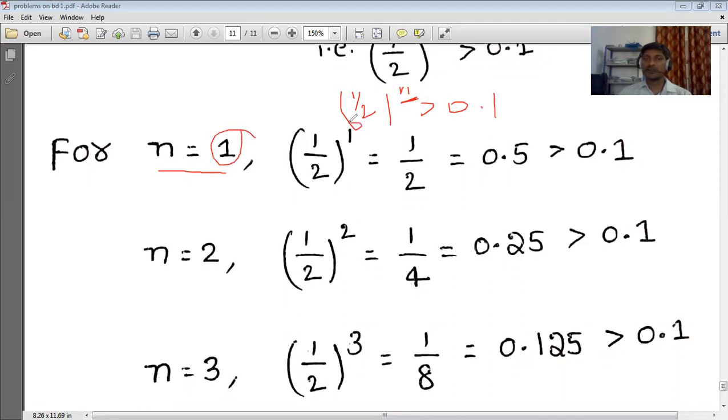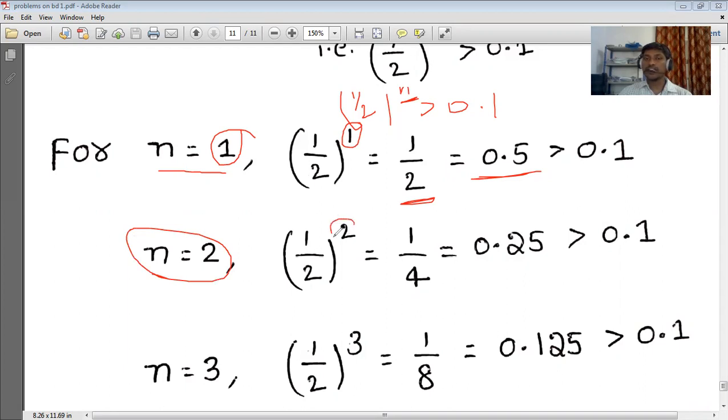If you substitute 1, (1/2)^1 is nothing but 1/2, which is equal to 0.5. So it's greater than 0.1. We know that. Next, we require the maximum value of n. It means the value of n at which that condition is satisfied, and along with that, that value should be the maximum one. So for that, now we are going to substitute n as 2.